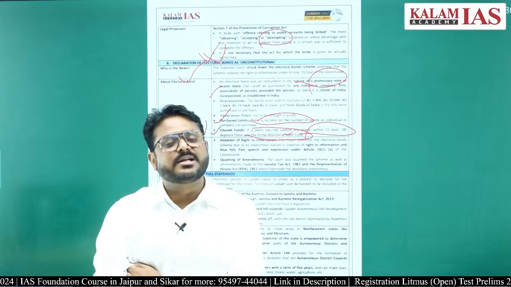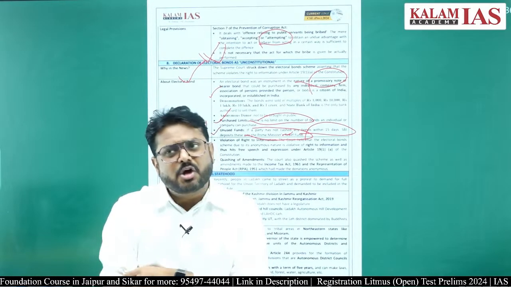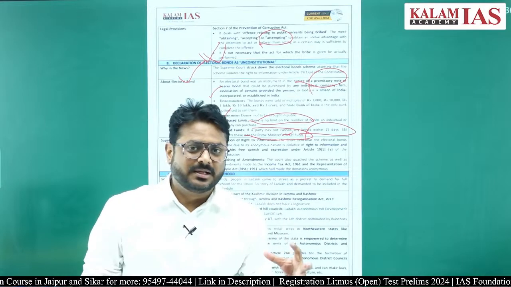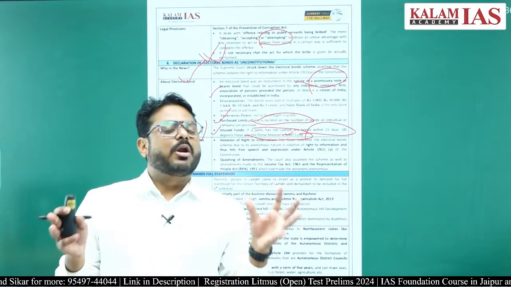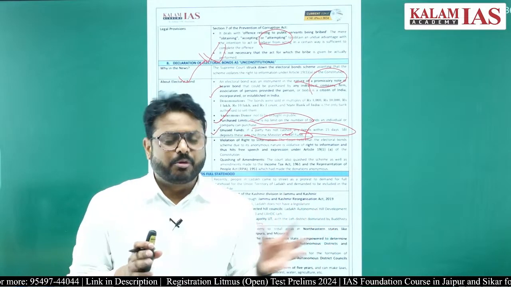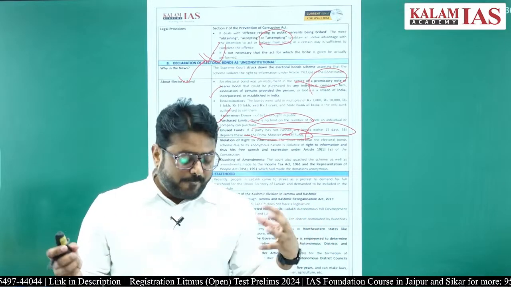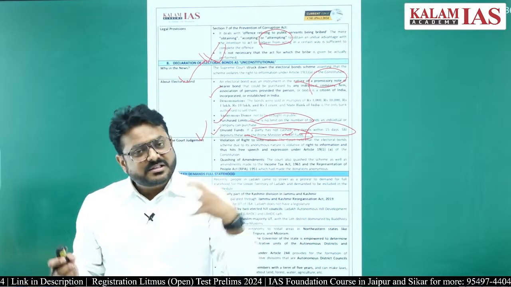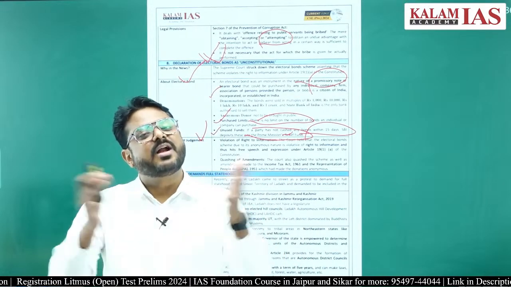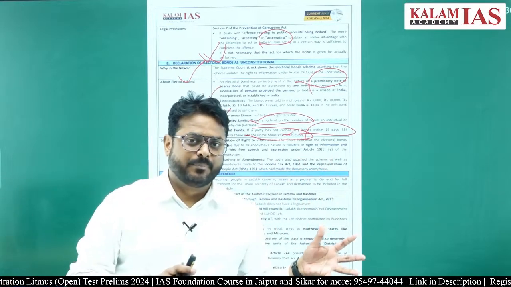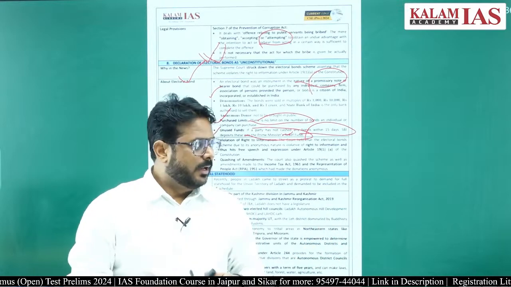Such kinds of provisions were there, but the Supreme Court has recently struck down this electoral bond, saying that it is unconstitutional because of its anonymity. The Supreme Court has said that whatever electoral funding is coming for any political party, it is the voters' right to information to know from where that funding has come.